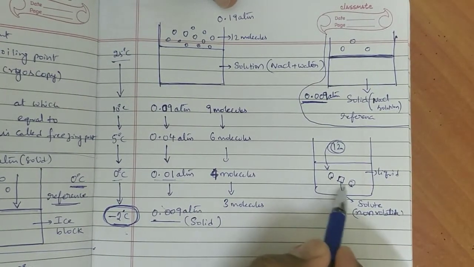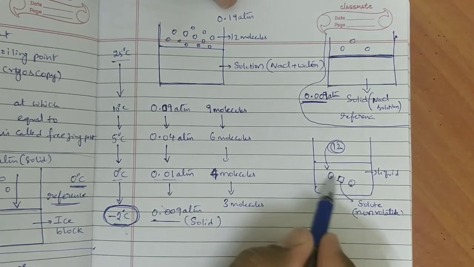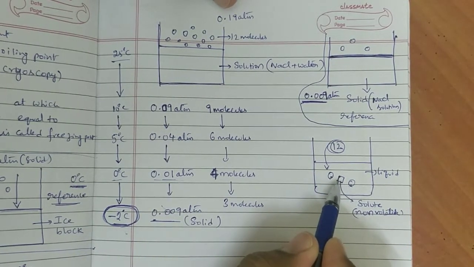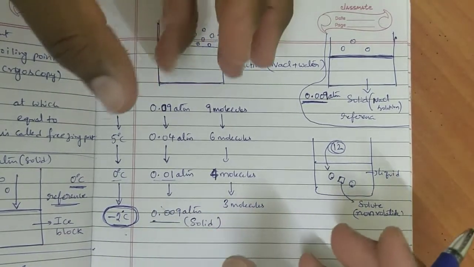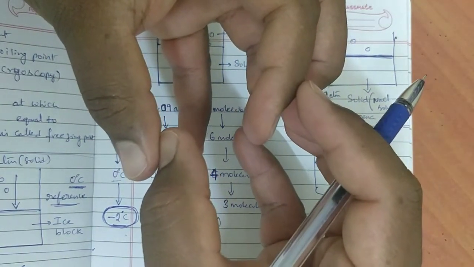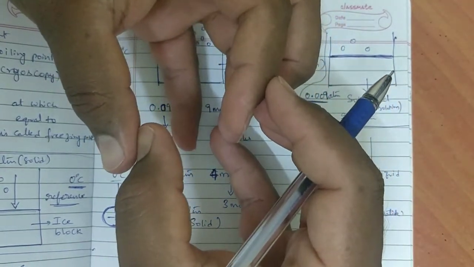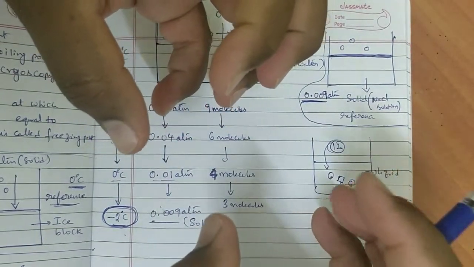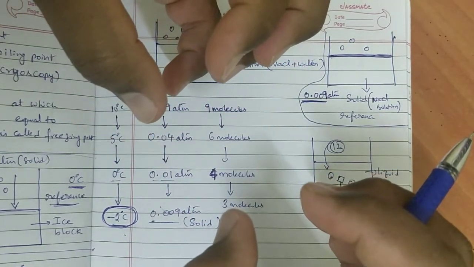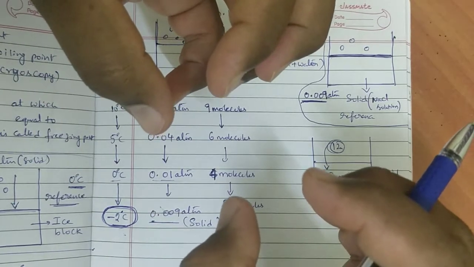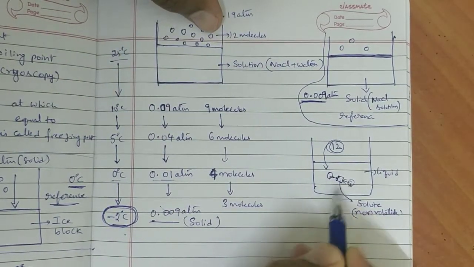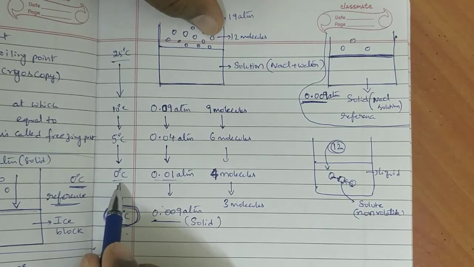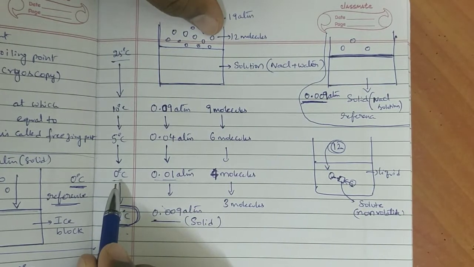Is it okay? When they are coming closer, between these solvent molecules we have solute particles also. This is in solution. But in pure solvent, we have no solute particles. So effectively they will come closer and form solid at 0 degrees centigrade itself. But in solution, these particles at 0 degrees centigrade will come only this much closer, because in between them a solute particle is there, na? So they cannot come that effectively close at 0 degrees centigrade. So their vapor pressure is not getting equal to solid vapor pressure at 0 degrees centigrade.